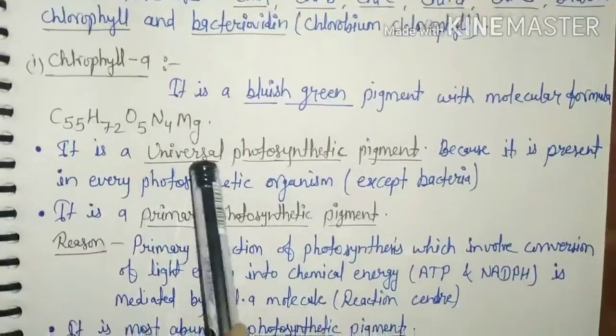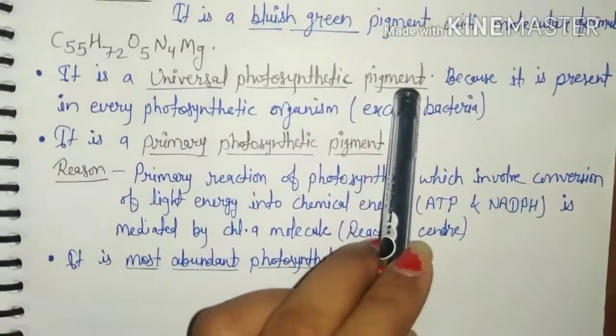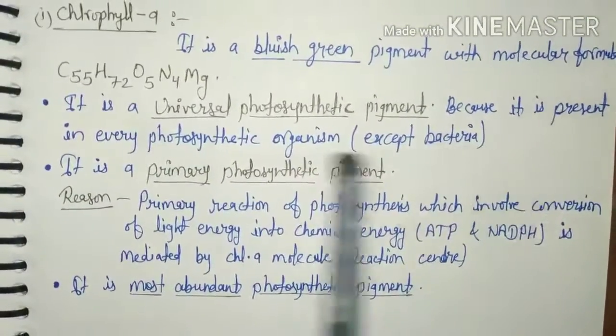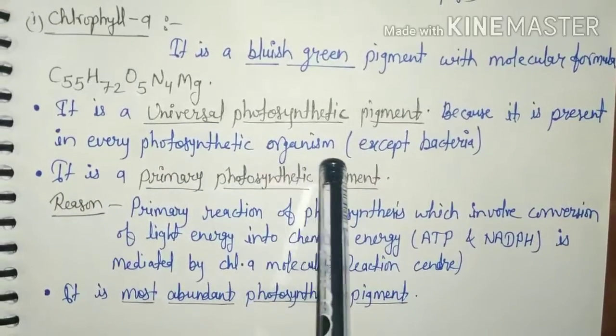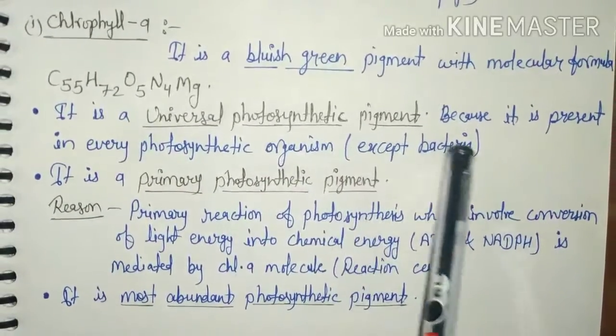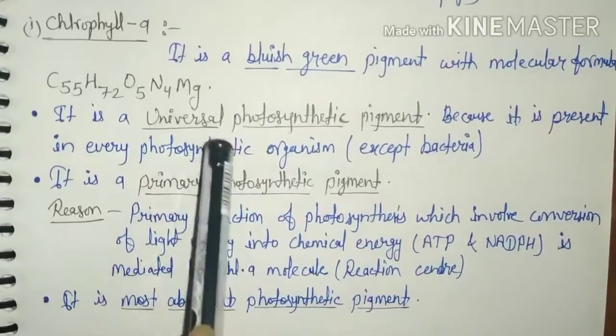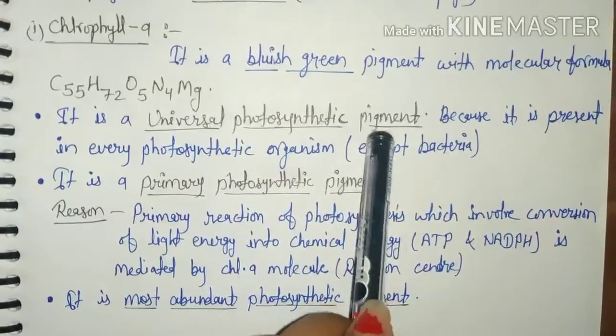It is a universal photosynthetic pigment because it is present in every photosynthetic plants or organism except bacteria. क्लोरोफिल ए यूनिवर्सल फोटोसिंथेटिक पिगमेंट है बिकॉज ये